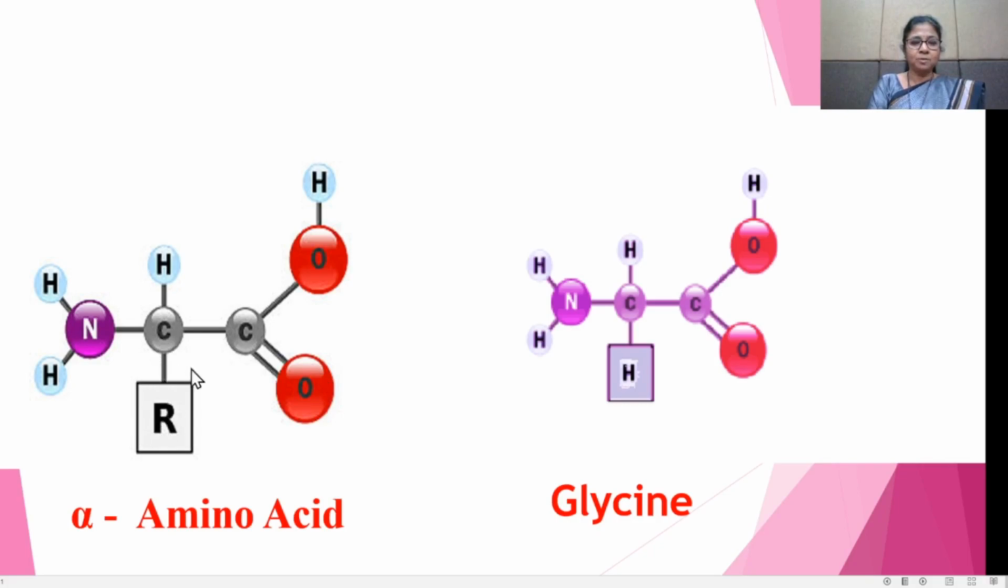This is the R group, the side chain. This is the carboxylic group. This is the amino group. Next to the carboxylic group is the alpha carbon atom, and NH2, that means the amino group, is attached to this alpha carbon atom. Therefore, it is called alpha amino acid. And this is the structure of glycine. In glycine, there is no R group. There is the presence of a hydrogen atom. Therefore, it is optically inactive.